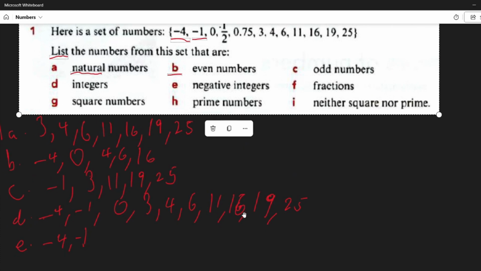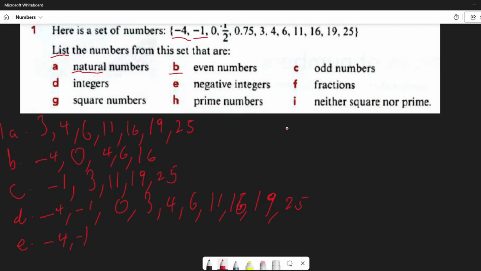So all fractions in this will include both 1/2 and 0.75. Reason why is because there is a numerator and a denominator, and when you put 0.75 into your calculator, or when you decide to change it into a fraction, it's going to give you 3/4, which is still a numerator and a denominator.